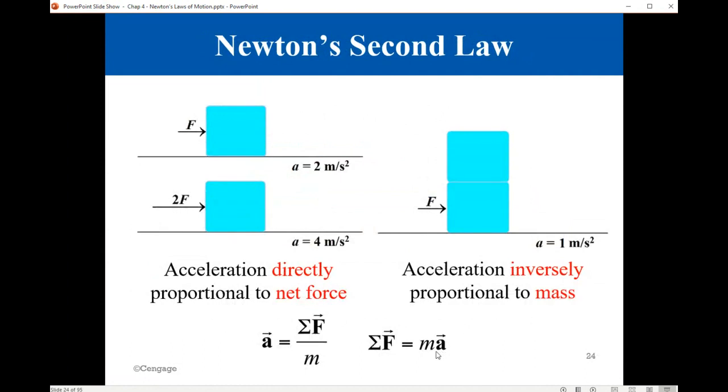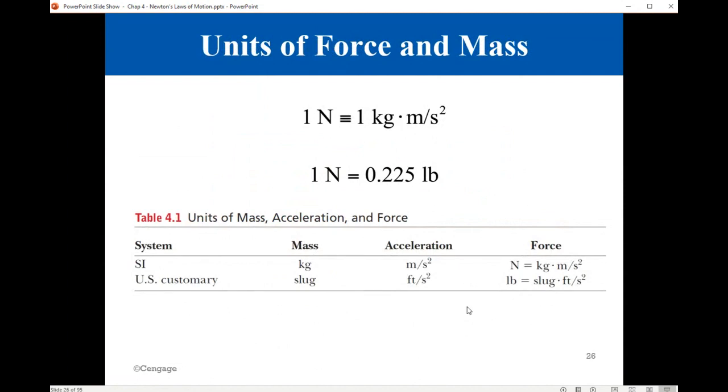From this equation, the force is measured in newtons. 1 Newton is equal to 1 kilogram, the unit for mass, multiplied by meter per second squared, the unit for acceleration. 1 Newton of force is equivalent to 0.225 pounds. Both Newton and pound are units of force.